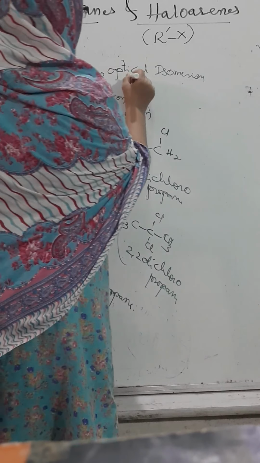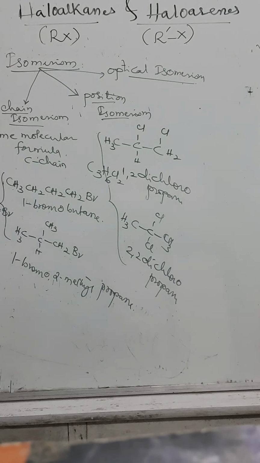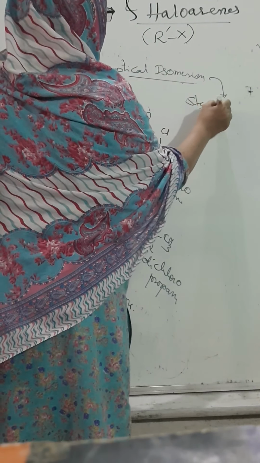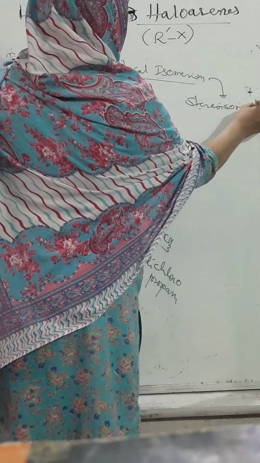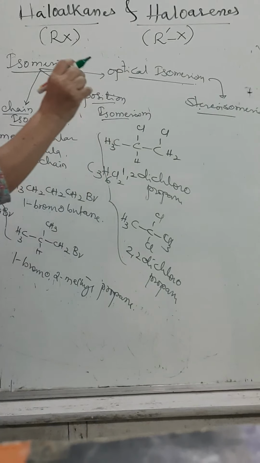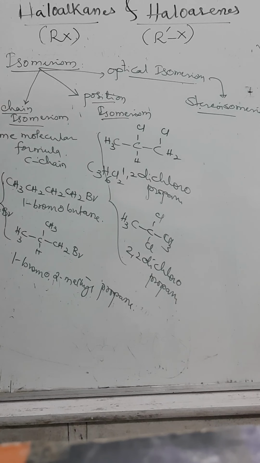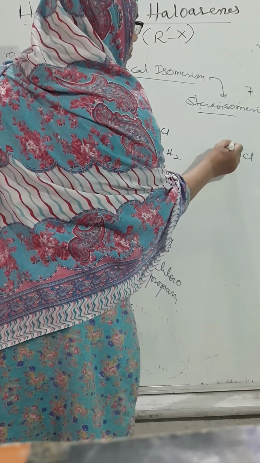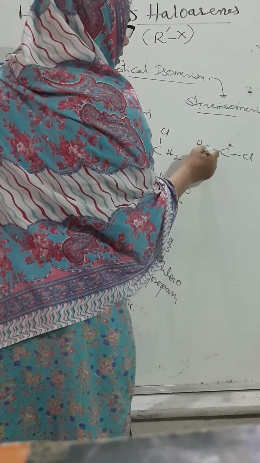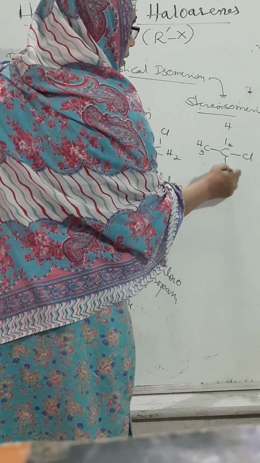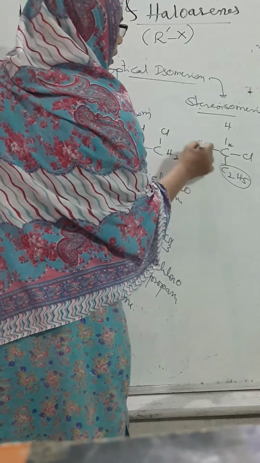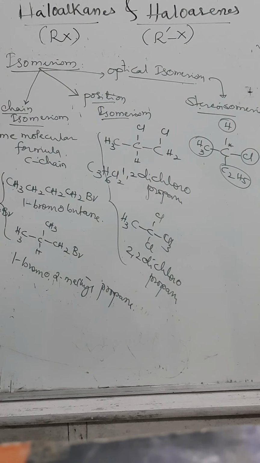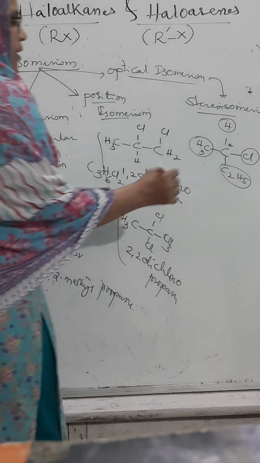And the last is optical isomerism. Optical isomerism comes under what? Stereoisomerism. The molecule should contain a chiral carbon. The carbon containing the halide must be chiral. This side may be CH3, this side may be H, this side may be C2H5. When 4 different atoms or groups are linked to the carbon, we call it a chiral carbon.